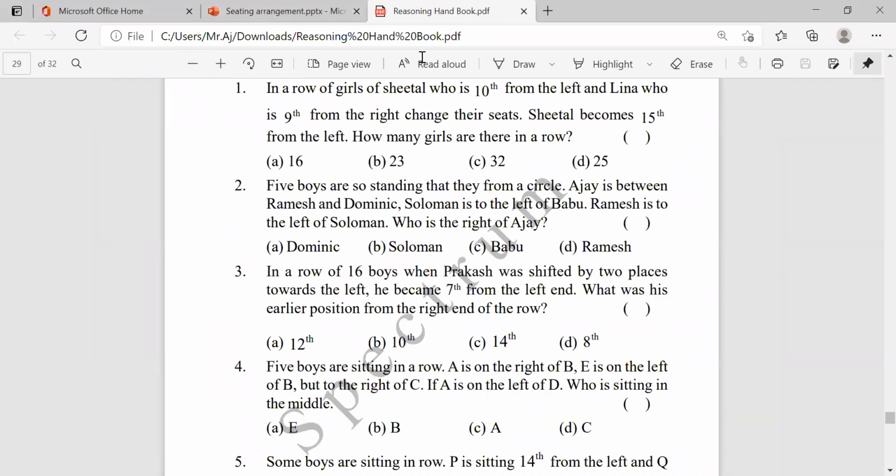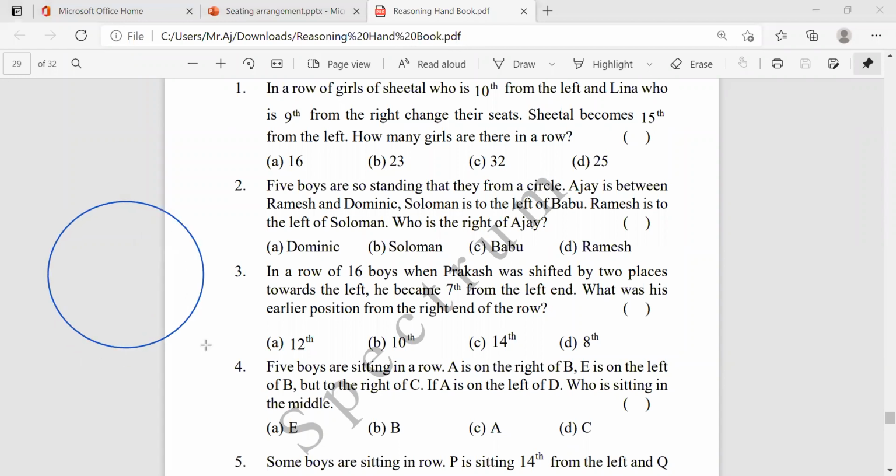Five boys are there. First, count the numbers. How many are there? Count the numbers and read the sentences, what statements they're giving. Each and every statement. Don't start the problem after reading just one statement. Read the complete question one time, then see which statement is a direct statement. Then start solving the problem from that place, the direct statement.